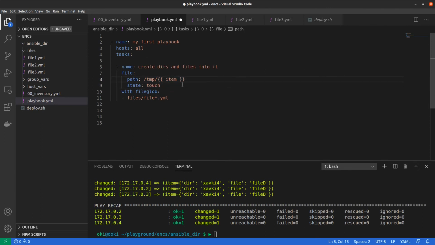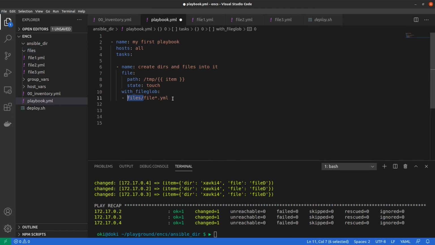And in our case, what we do, we create an empty file, and we want to create the same files like we have into the files directory on our host, on the target servers. Okay, and to do it, we use FileGlob, and with FileGlob we specify that we want the content of the files directory.